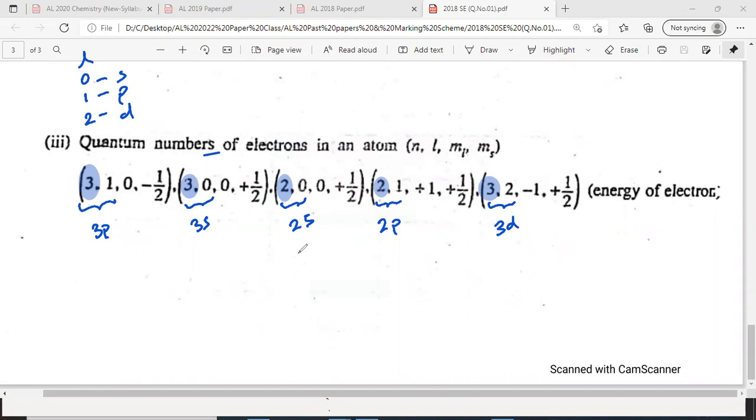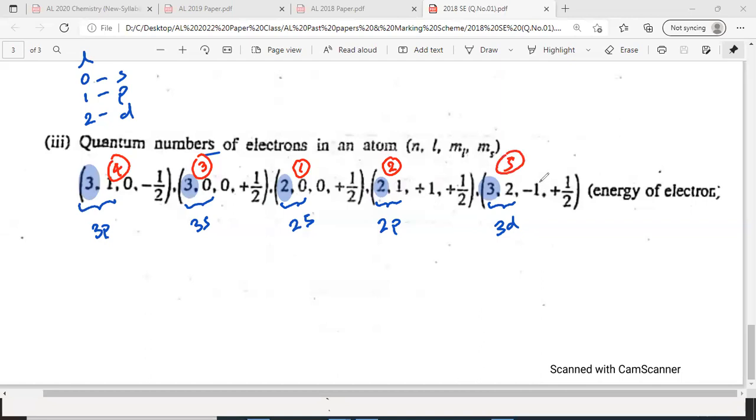Which one is lowest? I'll put the numbers here, right? Lowest will be out of this which one? 2s is lowest. This is the lowest, number 1. First we write this, I put 1, 2, 3. Check the order. Then the next one after 2s you get 2p, number 2. After 2p you get what? 3s, number 3. After 3s you get what? 3p. After 3p you get 3d.